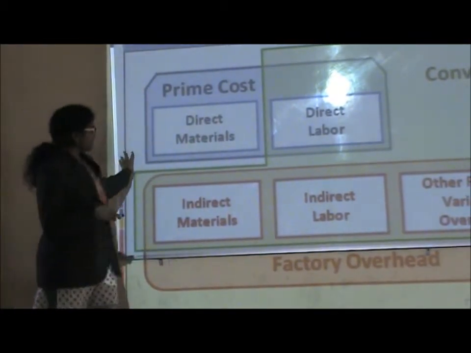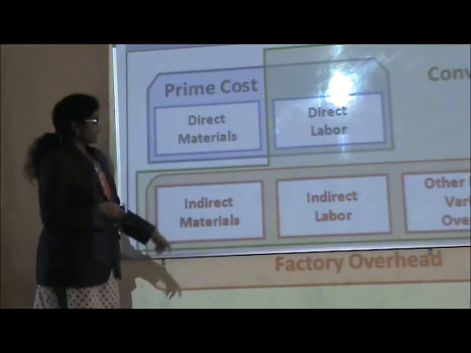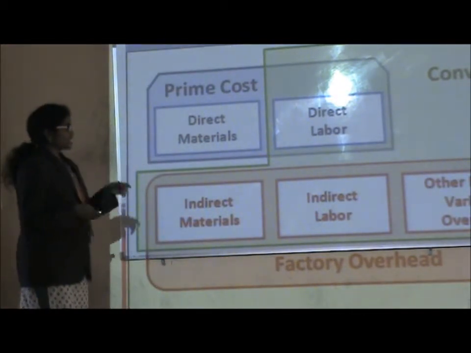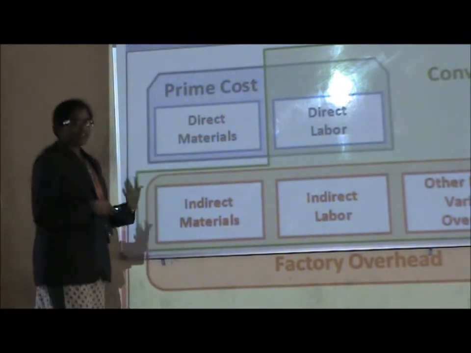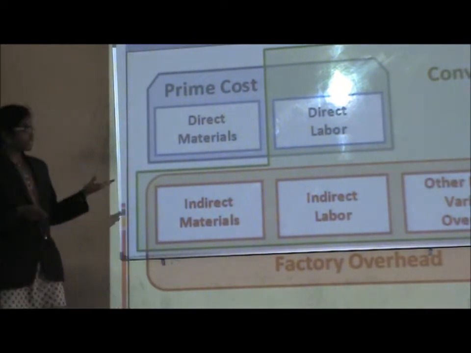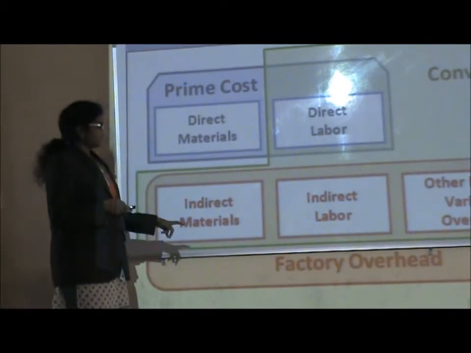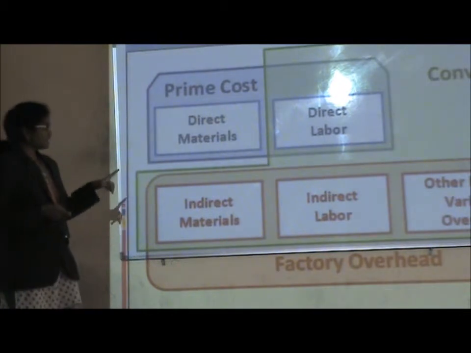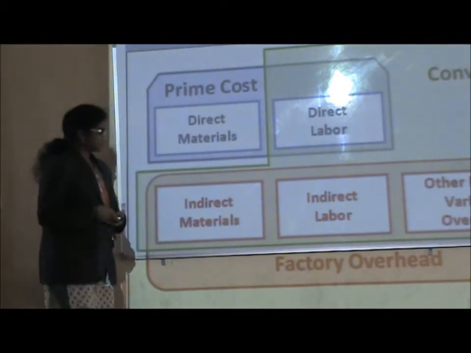And the sum of direct labor, indirect materials, indirect labor, and other fixed and variable overhead is termed conversion cost. Conversion cost is the cost we incur to convert raw materials into finished goods. For that, we need direct labor, indirect materials, and indirect labor also. For that purpose, we term direct labor, indirect material, and indirect labor as conversion cost.